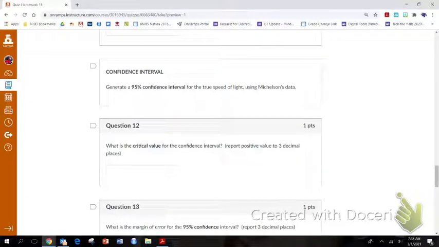Then we're going to generate a 95% confidence interval for the true speed of light using Michelson's data. So 95% confident, that means I'm okay with 5% error.